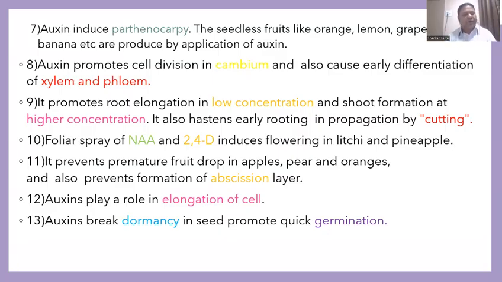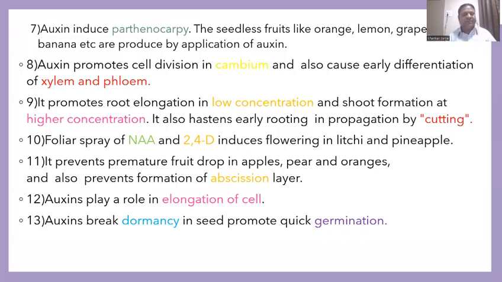Next one is a foliar spray of synthetic auxin like NAA, naphthalene acetic acid, and 2,4-D, which induce early flowering in lychee and pineapple plants. In the case of pineapple and lychee, by spraying NAA and 2,4-D, we bring about immediate flowering in such plants. And as immediate flowering takes place, it means we can get fruit immediately.